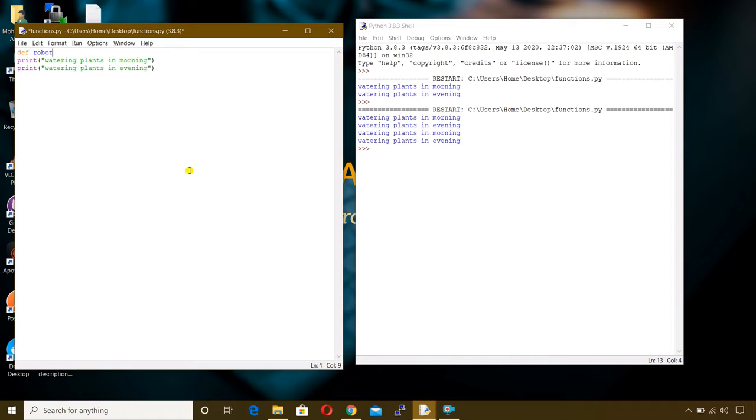And you have to put the brackets. You have to tell Python that it is not a variable and it's a function name. For that I'm mentioning these brackets. And then put the colon at the end of the function name. And these blocks of code which come under the function must be indented. So I'm giving a tab space. So now let me call the function by using its name.